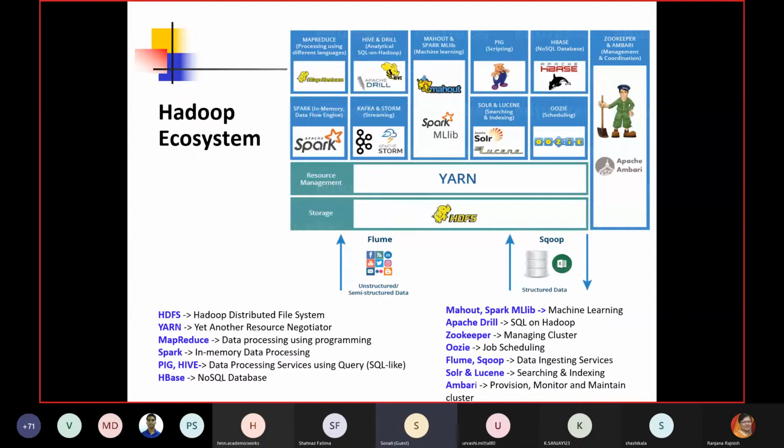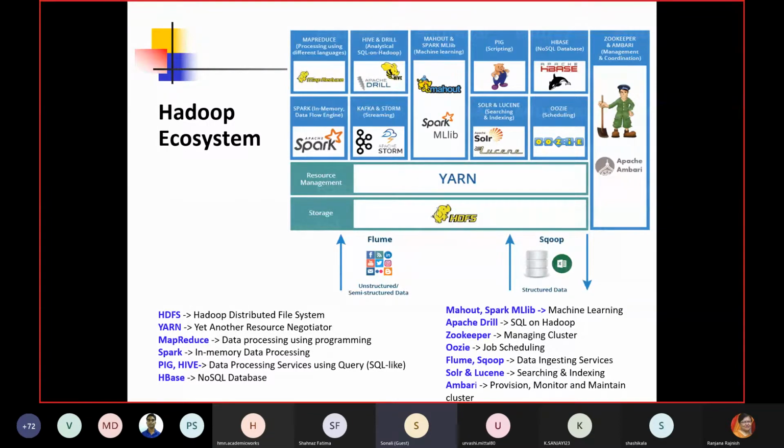Then you have Spark. Spark is for in-memory data processing. We use Spark to work on stream processing when we have no time to store, when we want in-memory computation, and when real-time analytics is actually required.